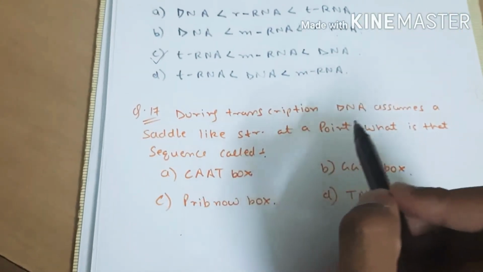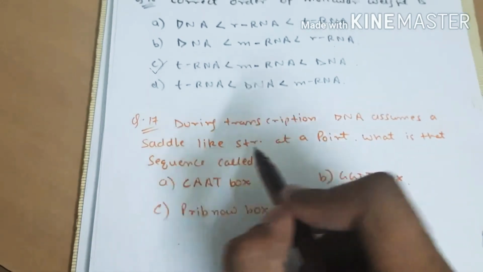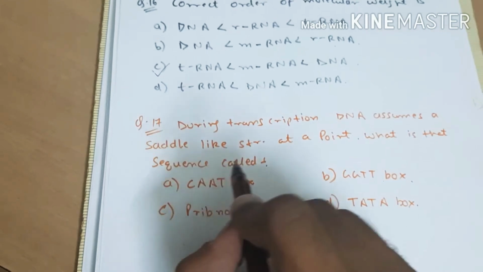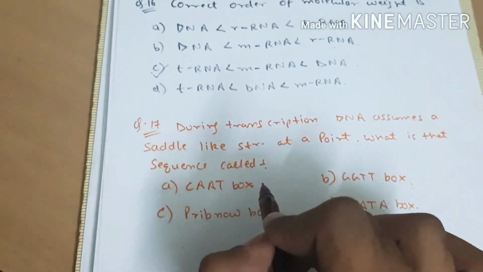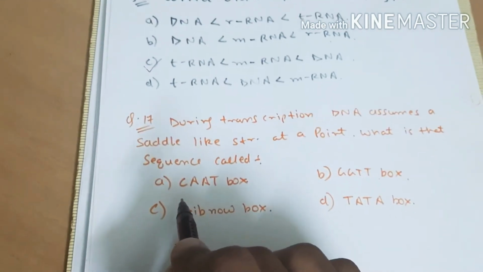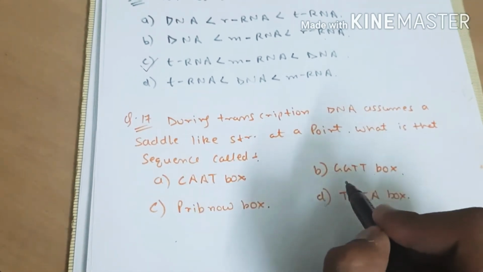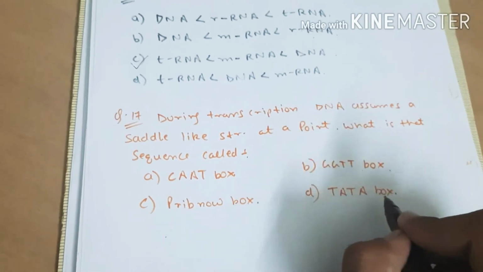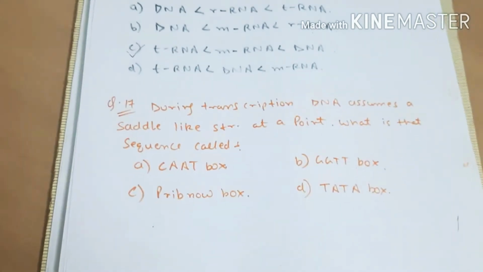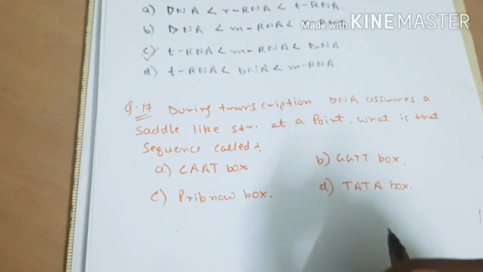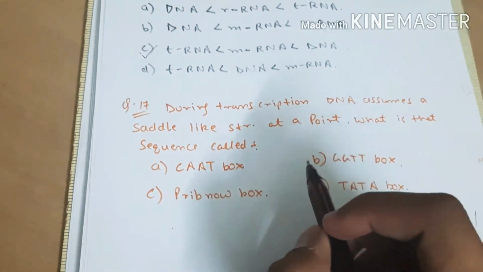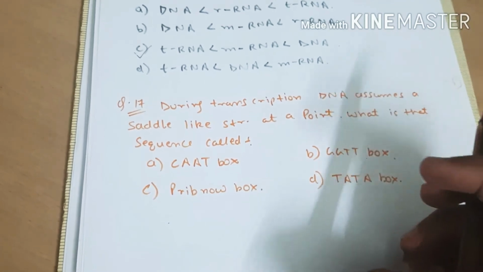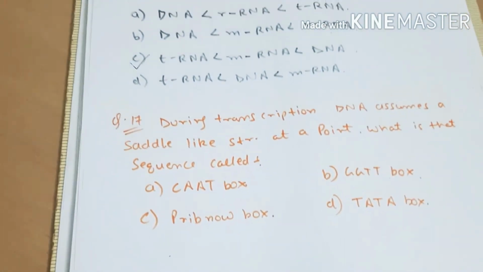Now question number 17. During transcription, DNA assumes a saddle-like structure at a point. What is that sequence called? CAAT box, GGTT box, Pribnow box, or TATA box. Here, if it does not specify which one, prokaryote or eukaryote, then by default we take eukaryote.